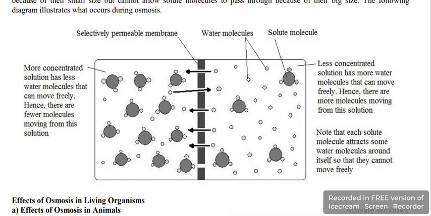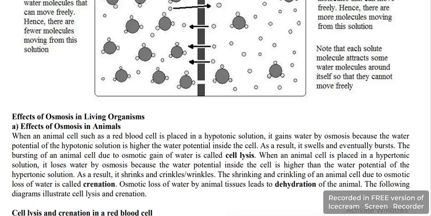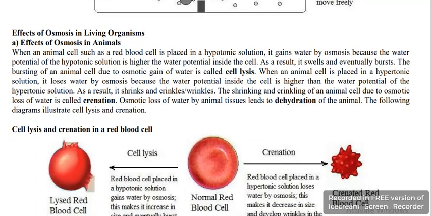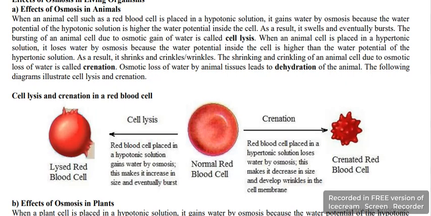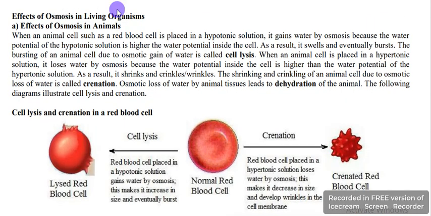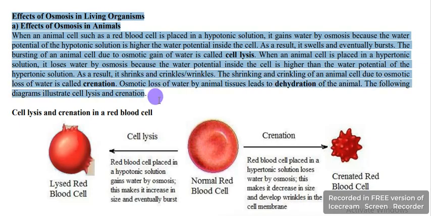We move to the next point, where we have effects of osmosis. Effects of osmosis in animals.